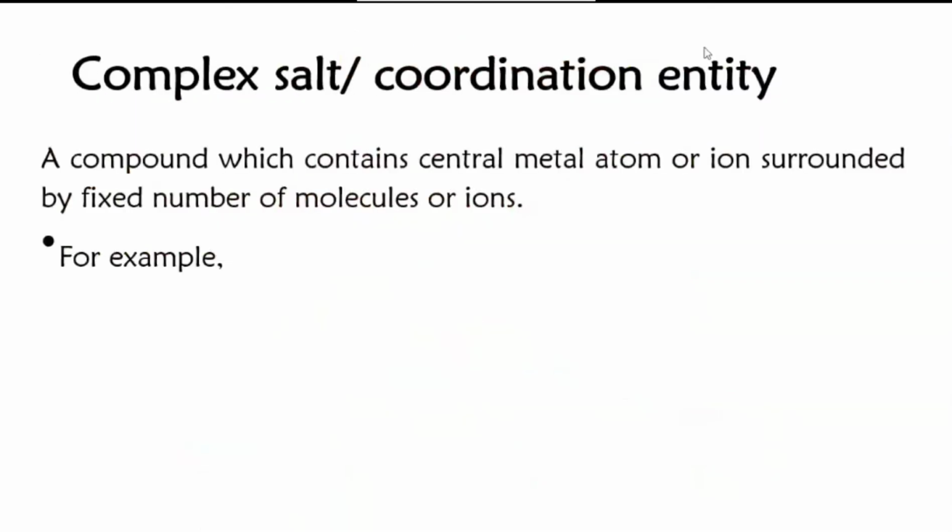A compound which contains a central metal atom or ion, it can even be an ion, surrounded by a fixed number of molecules or ions. Like the example I gave you just now, K4[Fe(CN)6]. This can be one example you can write down.